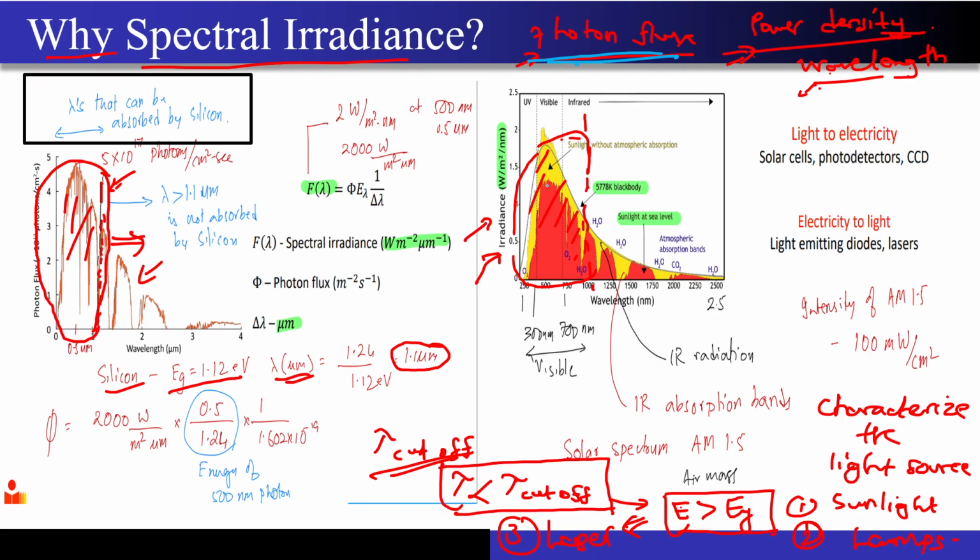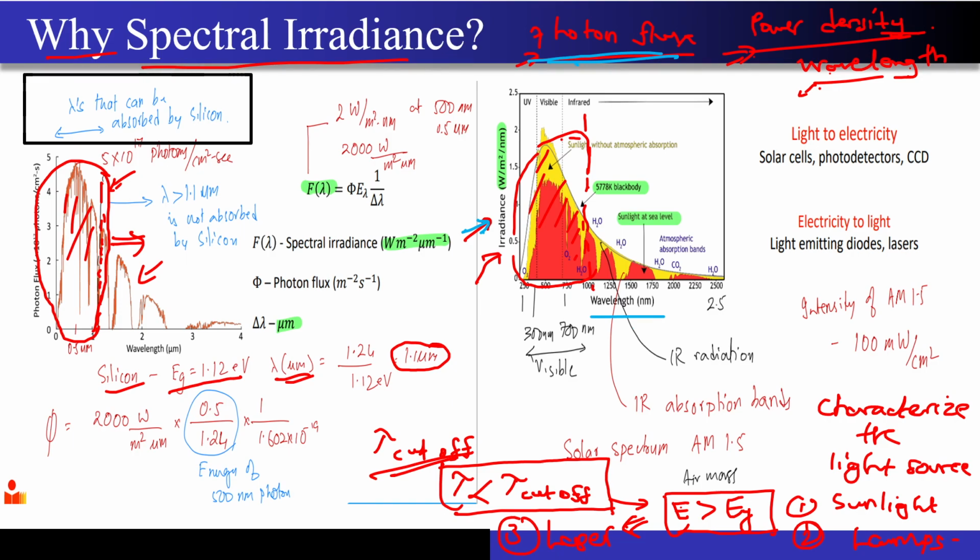So for example, if you look at the sunlight, what you are seeing on the y-axis is the intensity of the light per unit wavelength. You are seeing this in watts per meter square per nanometer, that variation with respect to wavelength over here. Now why does this matter?